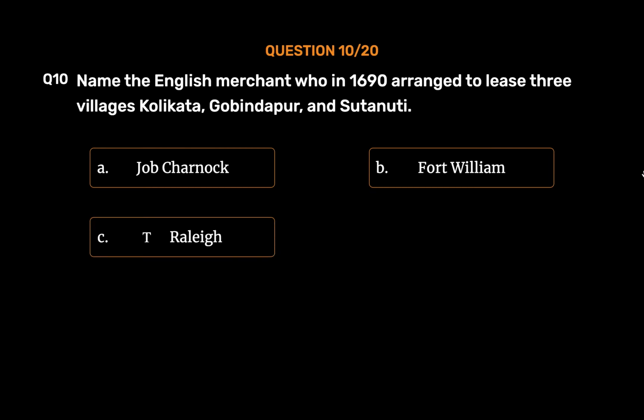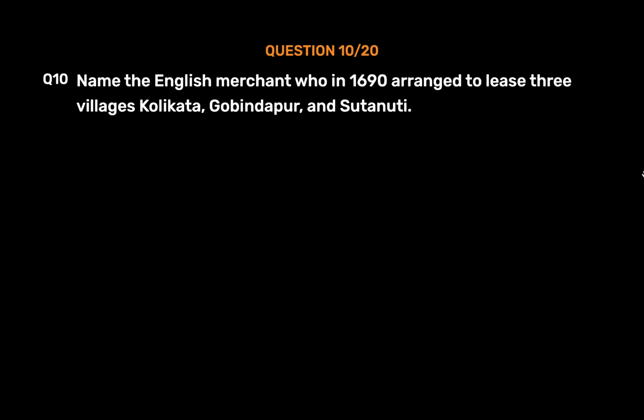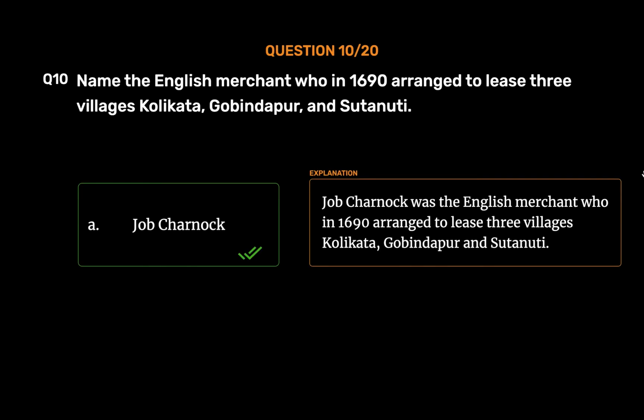Raleigh. Option D. None of these. The correct answer is Option A. Job Charnock. Job Charnock was the English merchant who in 1690 arranged to lease three villages: Kolikata, Gobindpur, and Sutanuti.